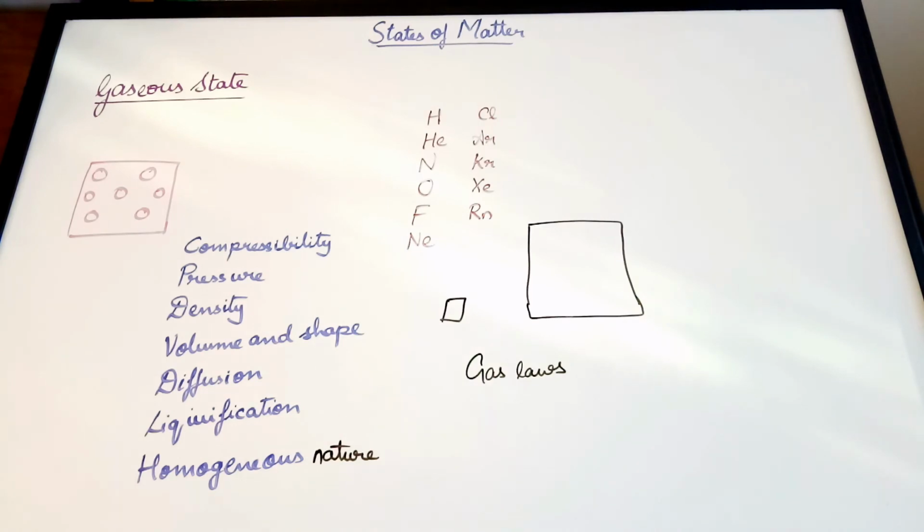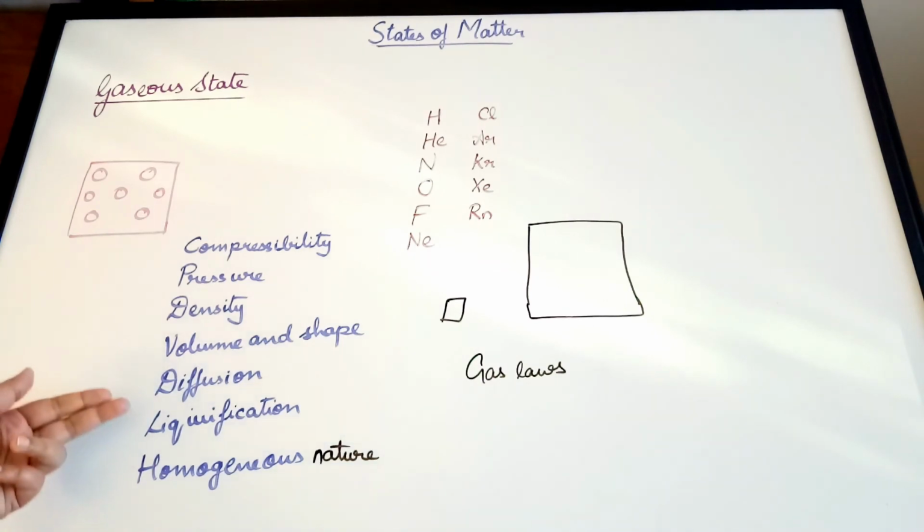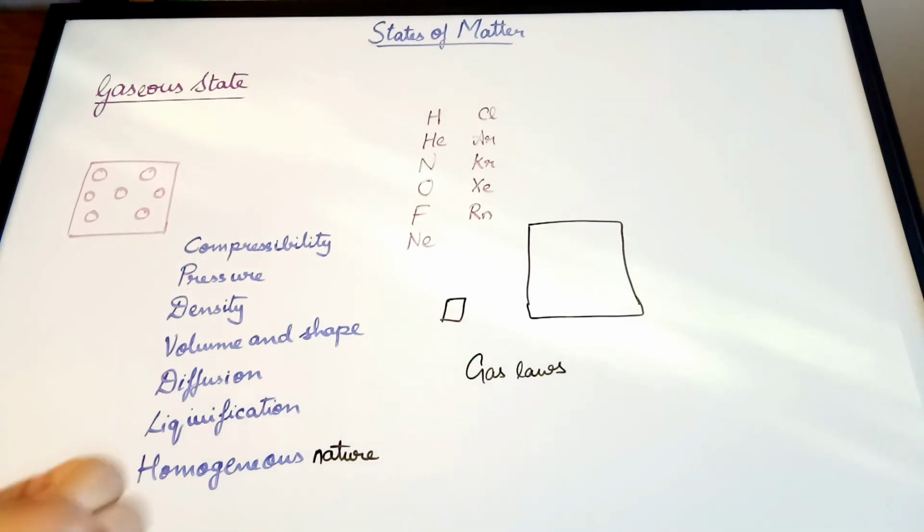They're compressible, they exert pressure in all directions, and they have a low density compared to liquids and solids. They have no specific volume or shape. They can undergo diffusion, or mixing in all directions, easily and without any mechanical aid. They undergo liquefaction when there is a decrease in temperature as well as when they get compressed. They are homogeneous in nature because they form a homogeneous mixture.